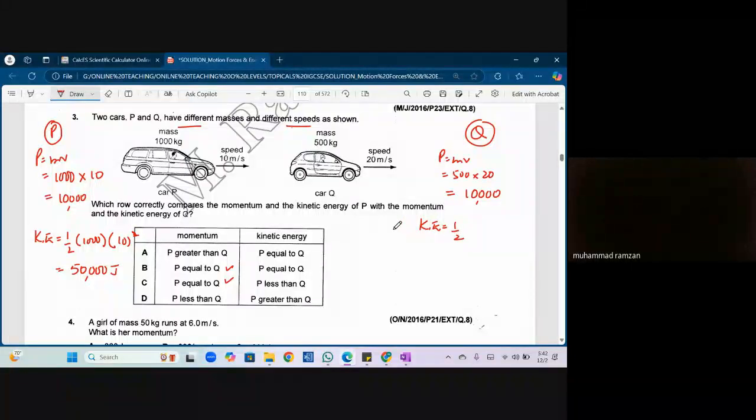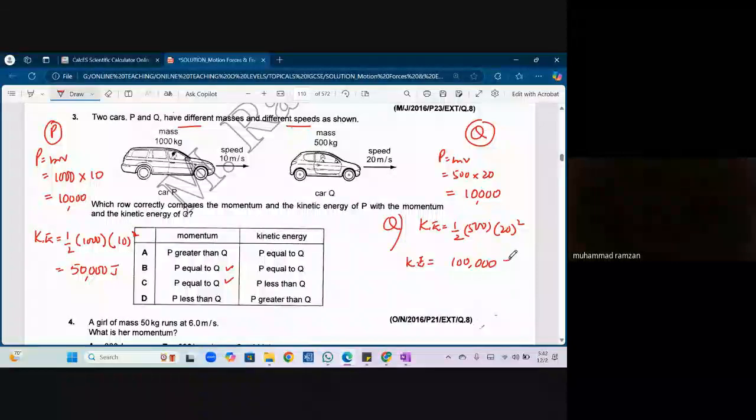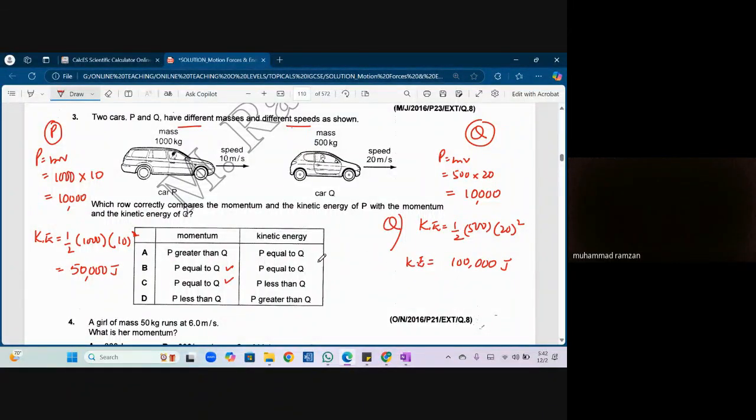So kinetic energy for Q is equal to what? Half times mass is how much? 500 times velocity is what? 20 square. So what would be the kinetic energy for Q? 100,000 joules. So can I say kinetic energy of Q is larger? P is less than Q? Answer is what? Yes. So the answer would be what? C. Is that clear to everyone, Ji?